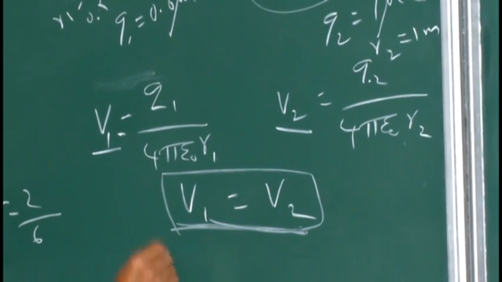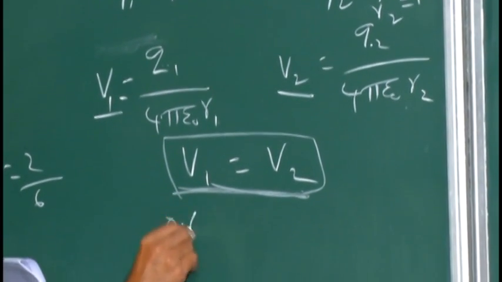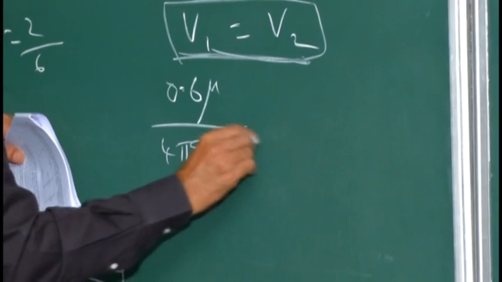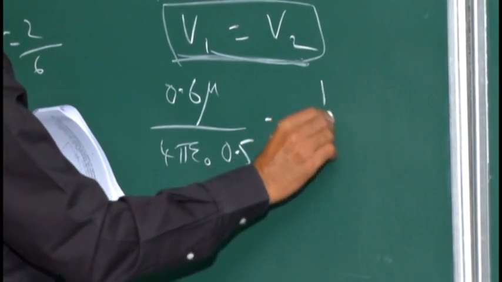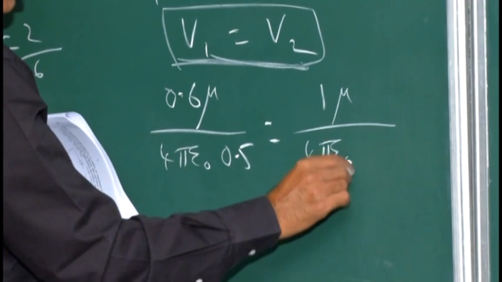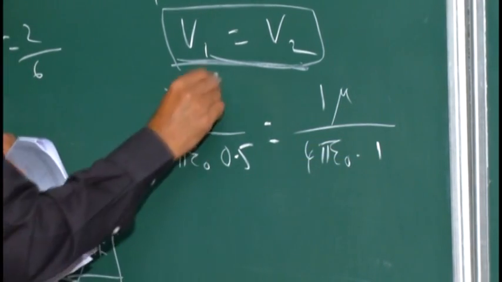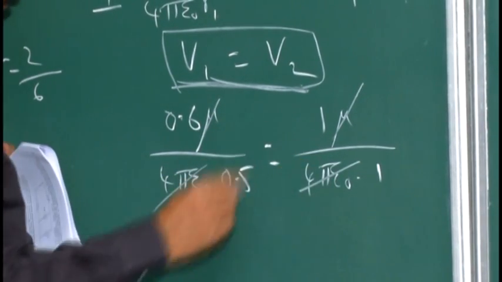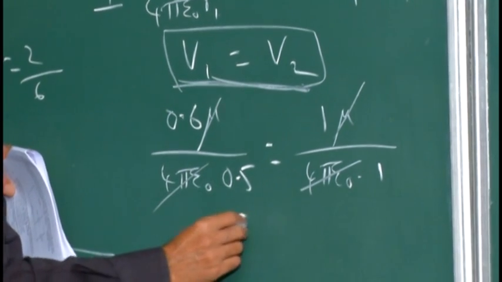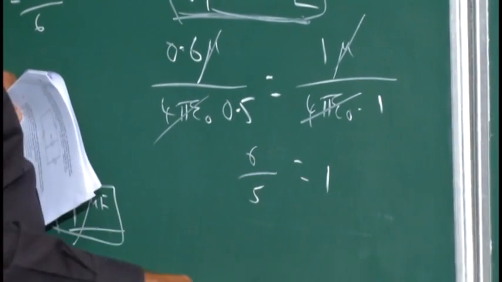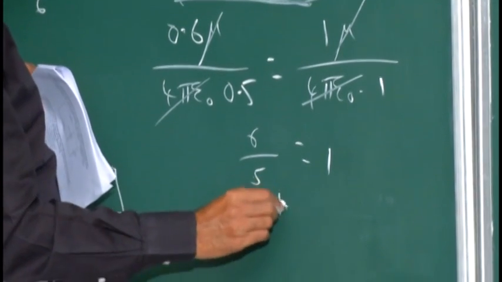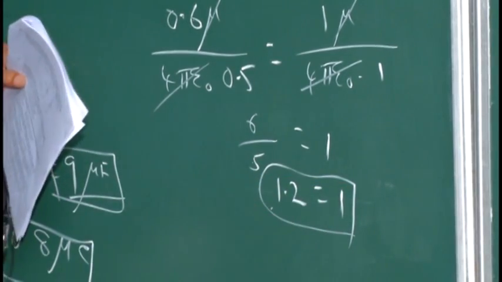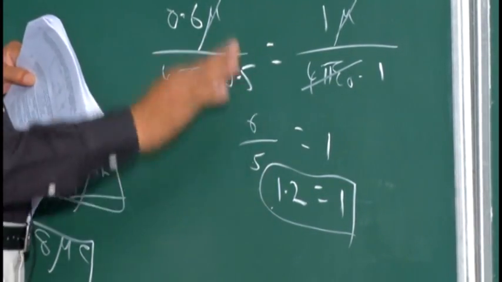So we can equate these two formulas. Substitute for Q1: 0.6 micro by 4 pi epsilon naught into R1, which is 0.5 meter, is equal to Q2, which is 1 micro, by 4 pi epsilon naught into 1 meter. So micro cancels, 10 power minus 6, only the numerical values matter. These two cancel. So 0.6 by 0.5 can be written as 6 by 5, which is 1.2. Is 1.2 equal to 1? No. Two different potentials exist.